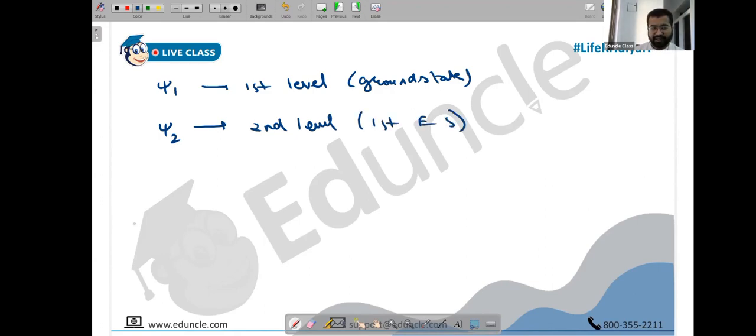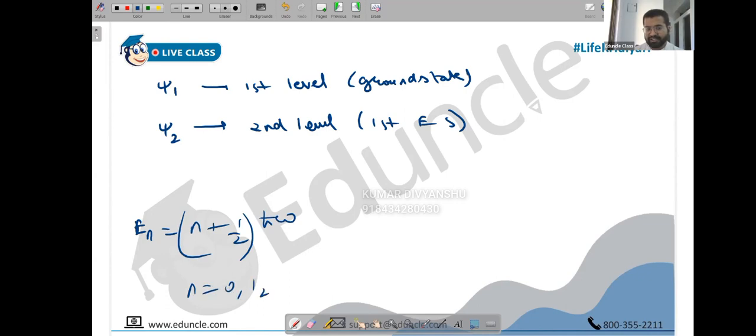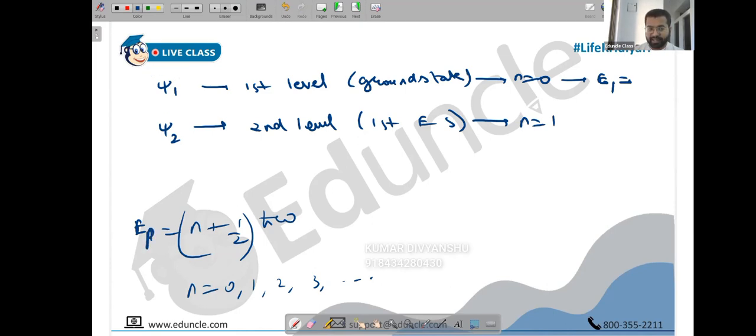The value of energy in the harmonic oscillator is n plus half h bar omega. But here remember n starts from 0. In boxes it starts from 1, but in the harmonic oscillator it starts from 0. So for the ground state n is 0. For the first excited state n is 1. So here the energy E1, whatever you want to write, E1 corresponding to psi 1, is 0 plus half h bar omega. You can write it that way if n becomes confusing by any chance.